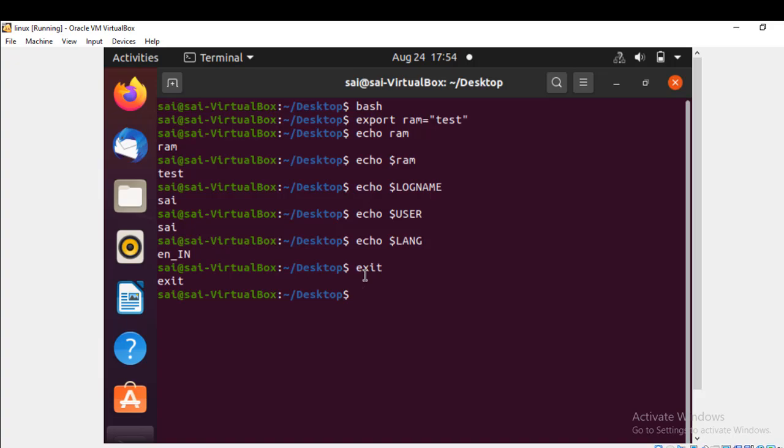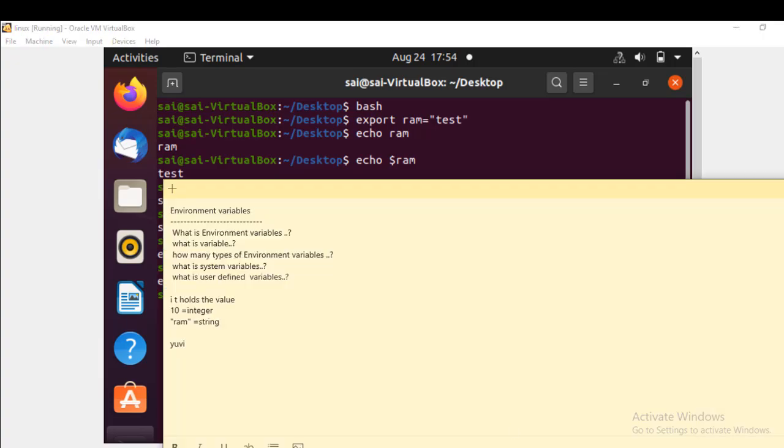Coming to the types of environment variables we mentioned earlier, there are two types: system variables and user defined variables. System variables are created by the operating system by default; we don't create anything. User defined variables are created by the user, like me, and are removed at the exit of the terminal. We are not able to access them after exiting the terminal.